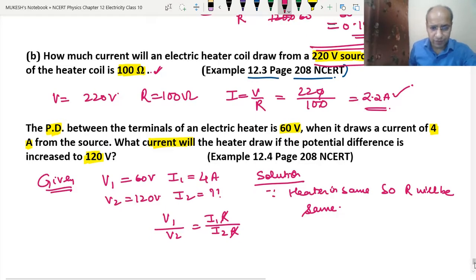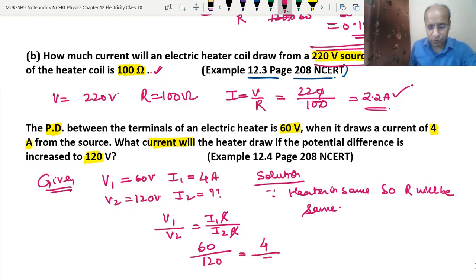We have the value V1, 60 volt, upon V2, 120 volt, equal to I1, which is 4 ampere, upon I2, which we have to find. 0 gone, 6 1s are 6, 6 2s are 12. So that means I2 equals 2 into 4. So now 8 ampere current will be there.